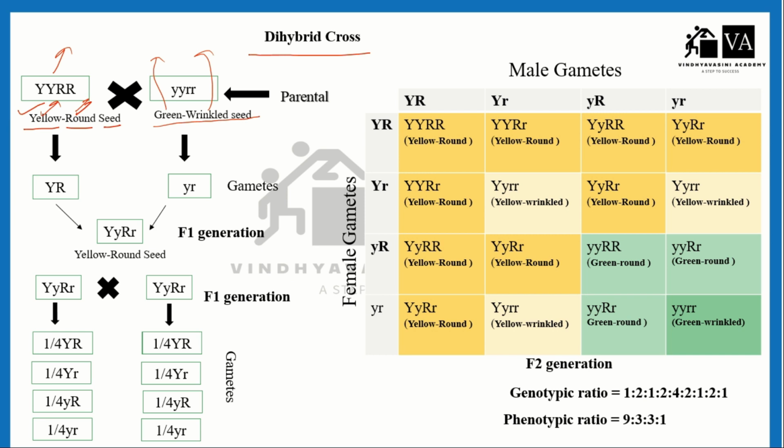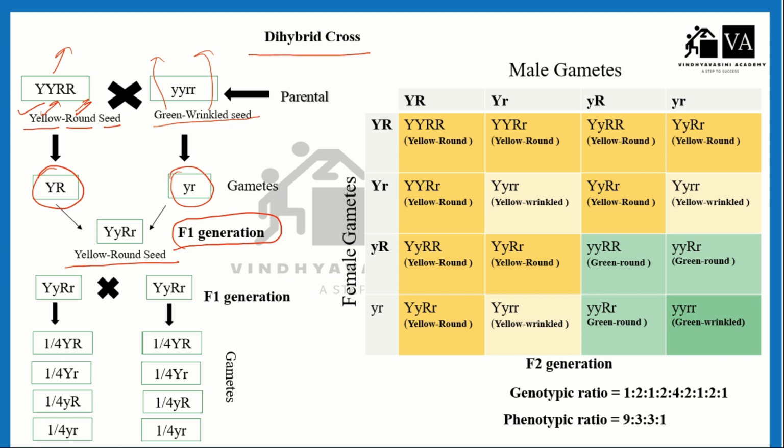So after the gamete formation, two types of gametes will form: capital Y capital R, and small y small r. After that, the gametes will fuse and the zygote will form. In the F1 generation, all the seeds were yellow round seeds. And after crossing the F1 generation, he found four types of gametes.